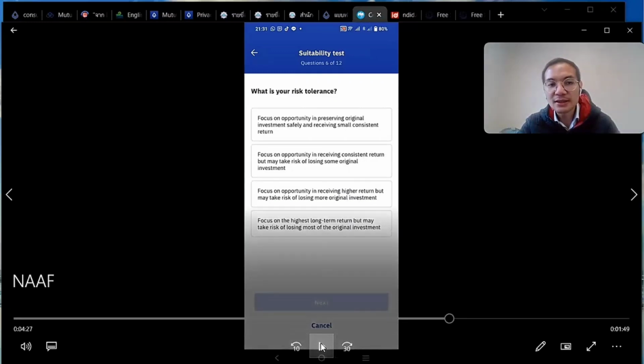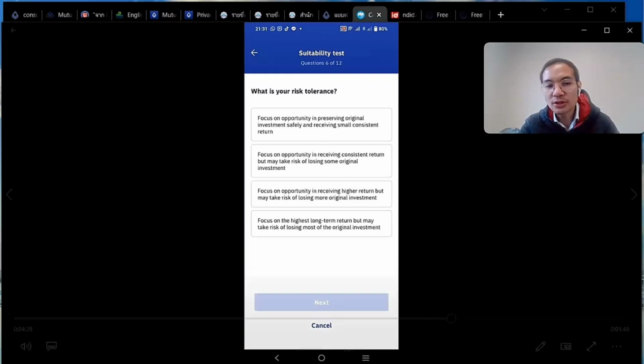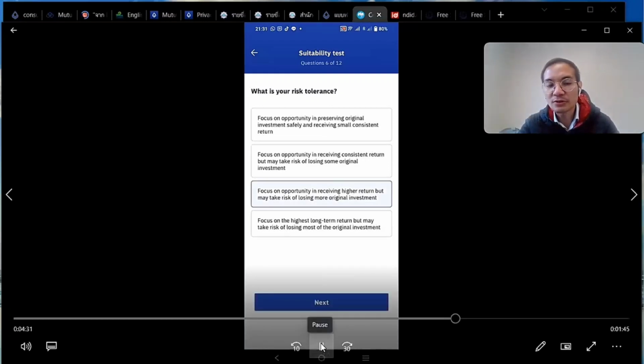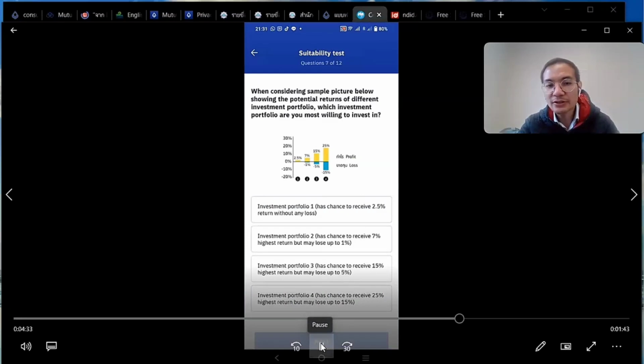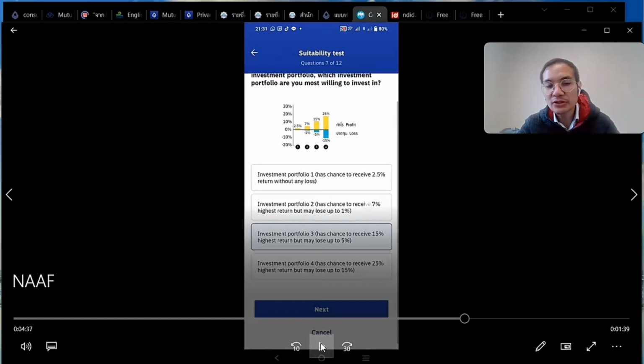Okay, so this is the risk tolerance. The first one, the lowest, being to preserve the capital, is probably with low risk tolerance, and then you have a high risk tolerance, being able to accept the highest risk with regards to the return as well. But I'm going to select higher return, the third option, with the ability to accept certain risks. And here's the graph as well. So I'm going to select 15% in terms of return and able to accept 5% in terms of loss.